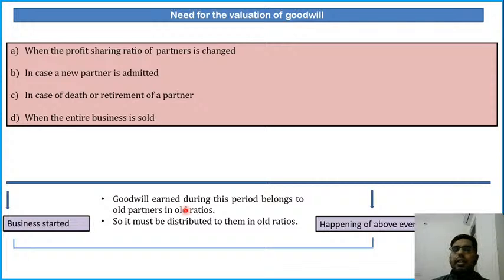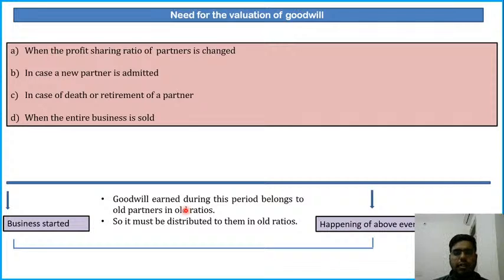Okay, in their old profit sharing ratio. The goodwill that was earned by the partners belongs to the old partners in their old ratios. So that goodwill is an asset of the old partners, and it should be given to the old partners only. The new partners do not have any right in that. Am I clear?